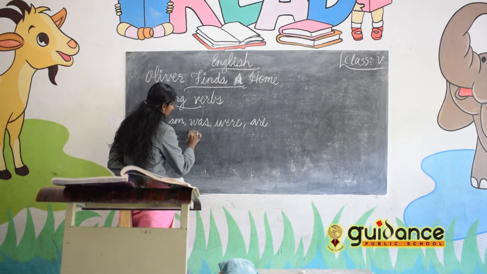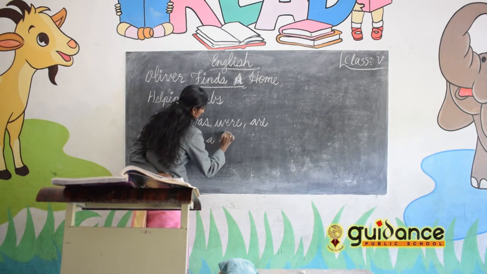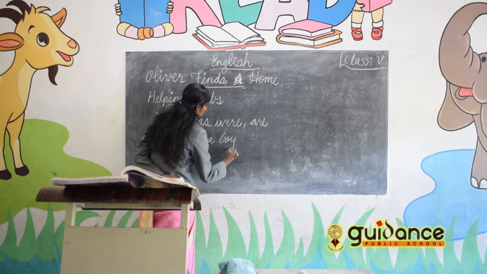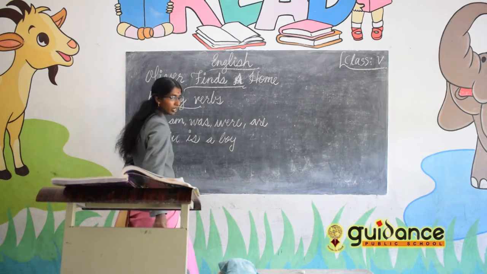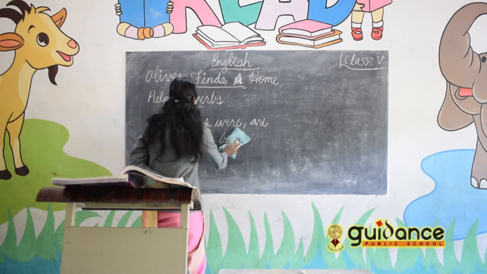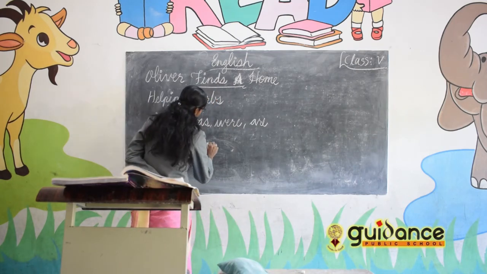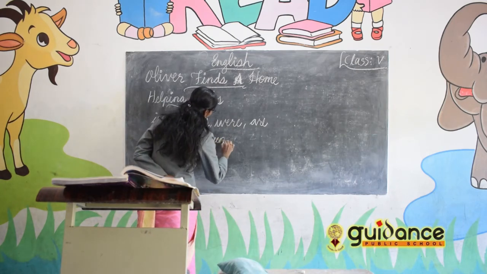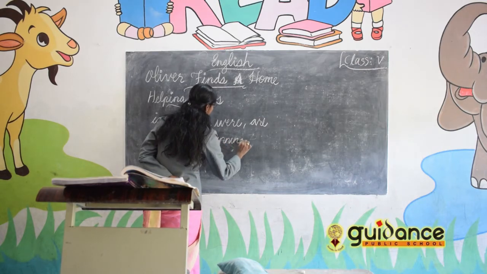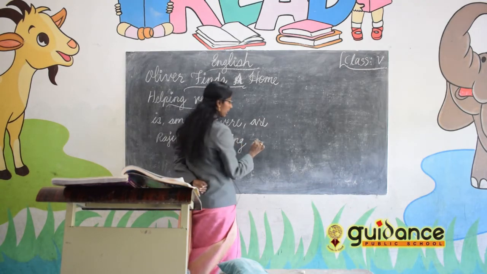Raju is a boy. Raju is running to the park.